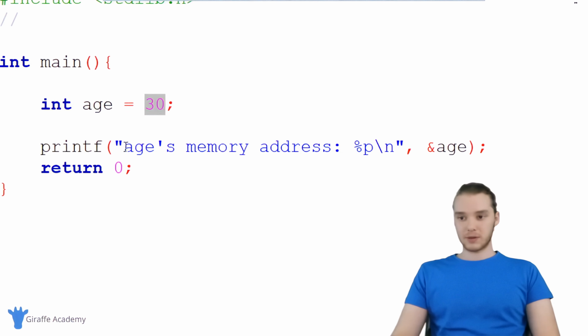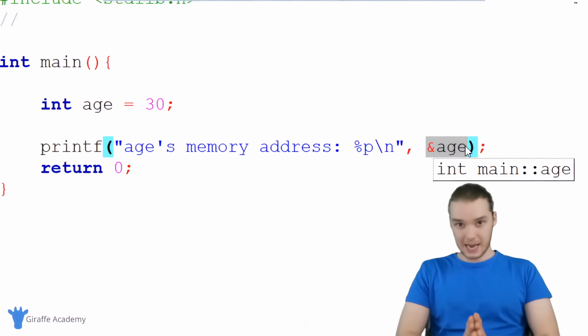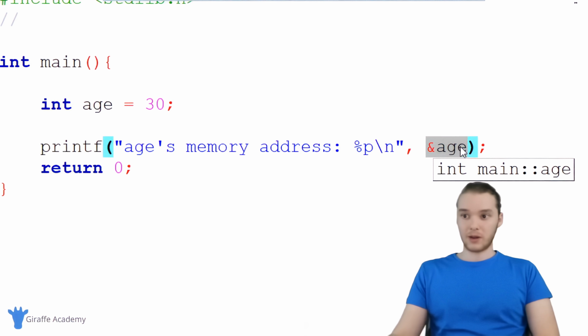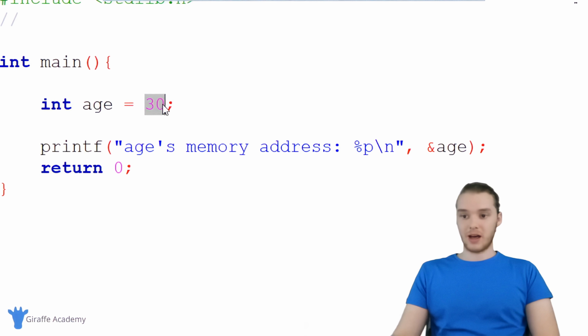So down here, I have this print statement, and I'm just printing out age's memory address. And I'm using this %p, and I'm just printing out ampersand age. And we talked about how this ampersand, when I put it in front of the variable, is going to give me the physical address in memory where this variable, in other words, where this 30 value, is stored.